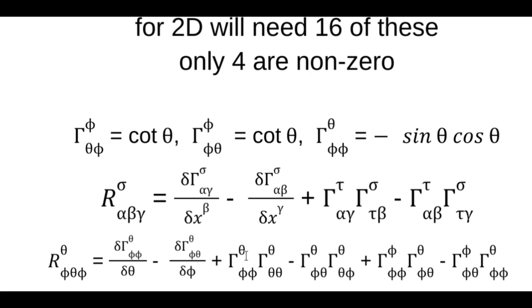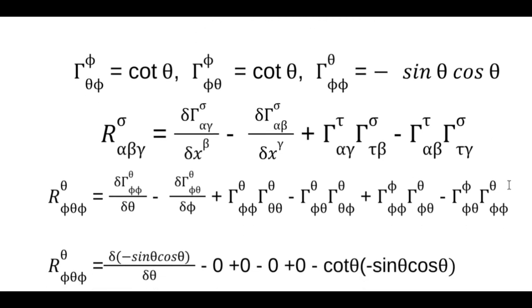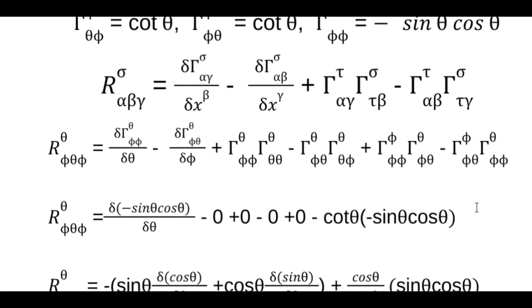And now look over here, you see you got 1, 2, 3, 4 terms. That's because these are the summation indexes. So in the first case, tau is theta, theta, theta, theta. The second case, it's phi, phi, phi, phi. So you put all of that in, then you go back and see if you got any of these to start with, right? Okay, so this one was non-zero, which is this. And the very last one, this one here, is non-zero, which is the cotangent of theta, and this is that. Okay, so we need to take the derivative of this first.